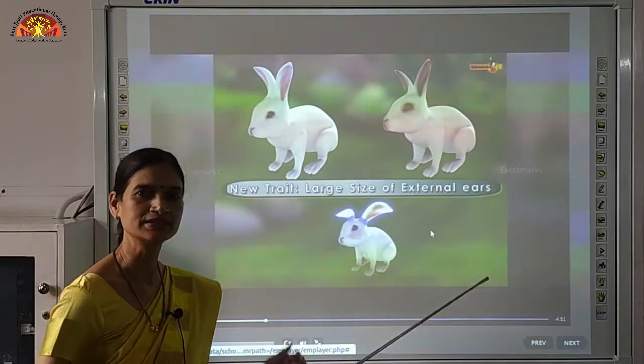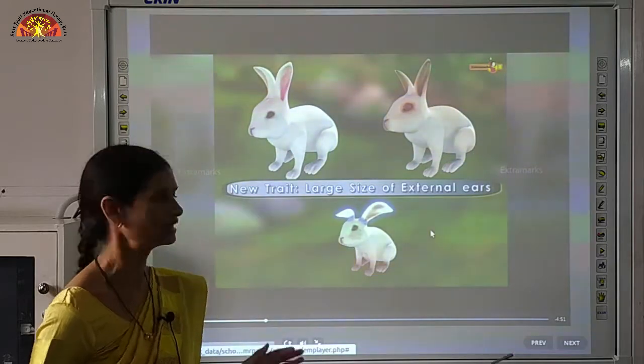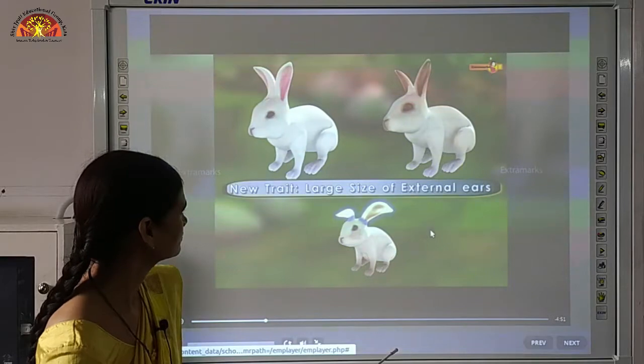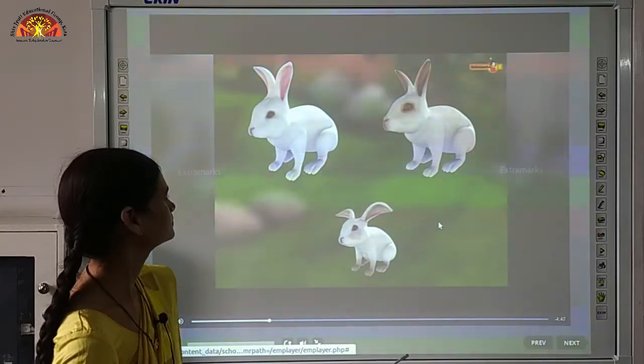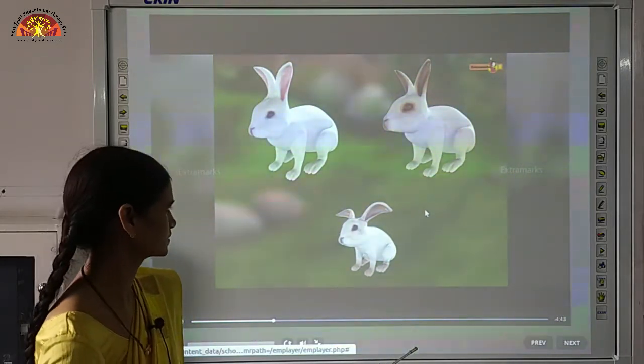So in sexual reproduction we see that some traits are parental traits and some are new traits which are newly formed. So we can see that these are the differences between asexual and sexual reproduction also.